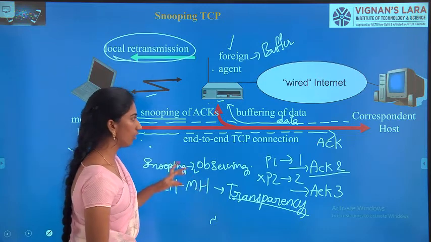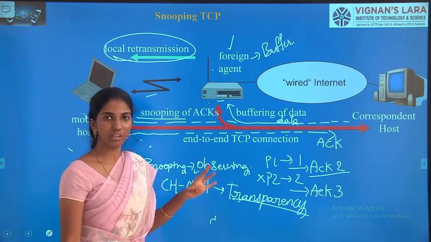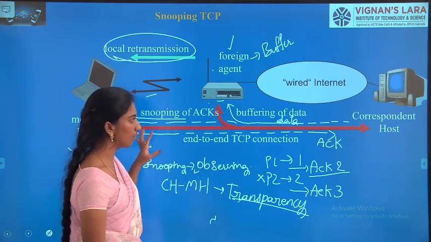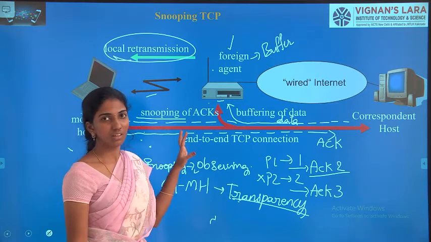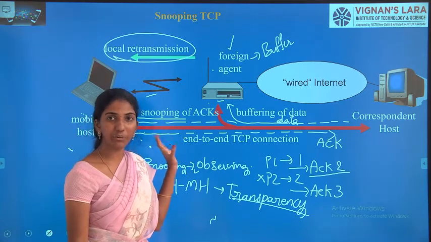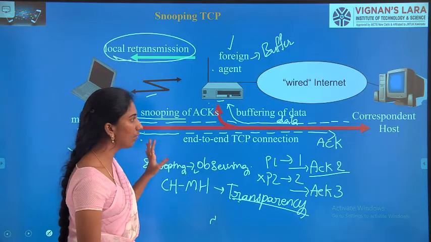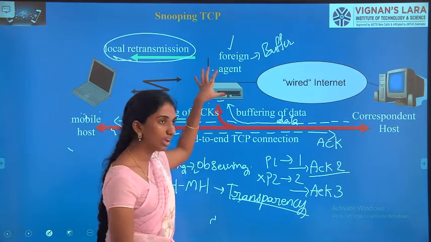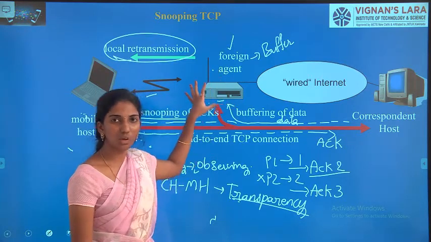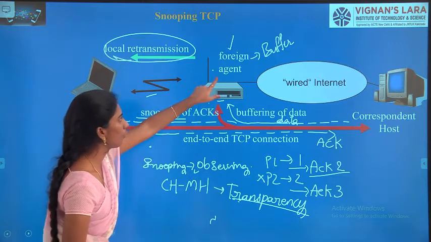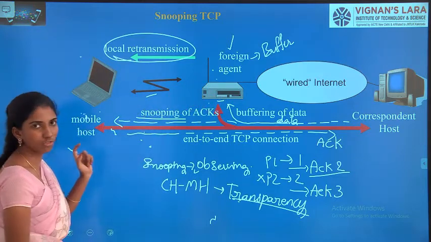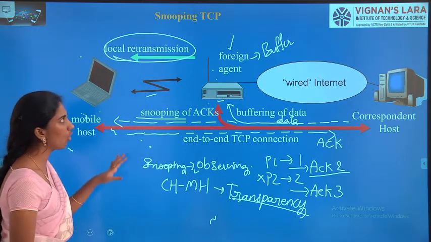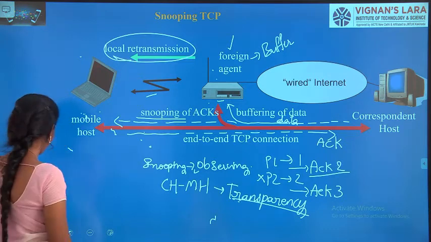In indirect TCP we have two connections, but in snooping TCP we have only one. It maintains end-to-end semantics, and at the same time it just stores a copy of the data, but the local retransmission is done from the foreign agent to the mobile host. So this is the scenario of snooping TCP.